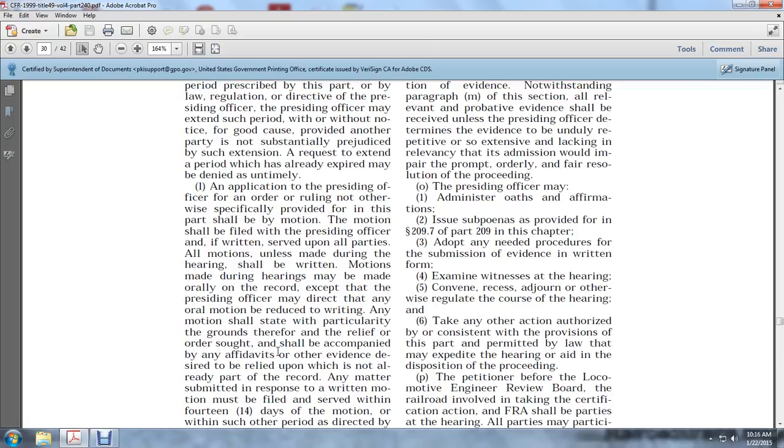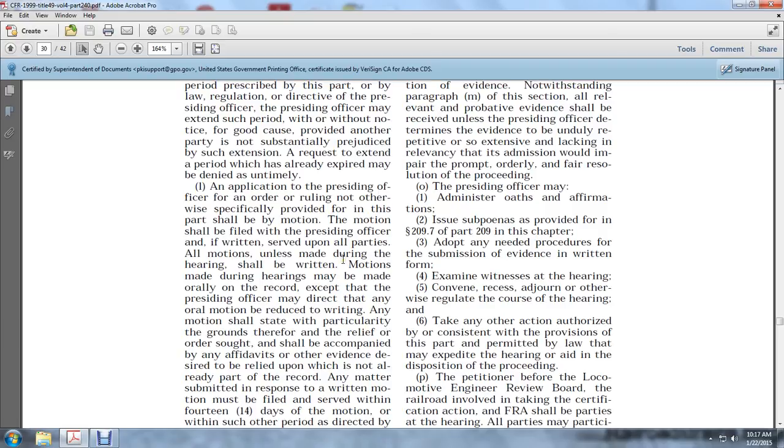An application to the presiding officer for an order or ruling not otherwise specifically provided in this part shall be by motion. The motion shall be filed with the presiding officer in writing and served on all parties. All motions, unless made during the hearing, shall be written. Motions during the hearing may be made orally on the record, except that the presiding officer may direct that an oral motion be reduced to writing. Any motion shall state the particular grounds therefor, and the relief or order sought shall be accompanied by affidavits or other evidence relied upon which is not already part of the record.